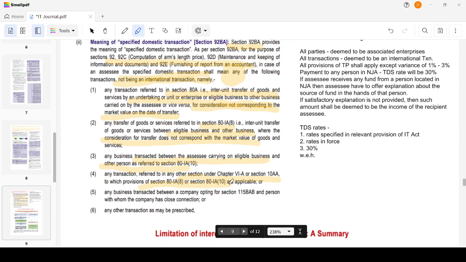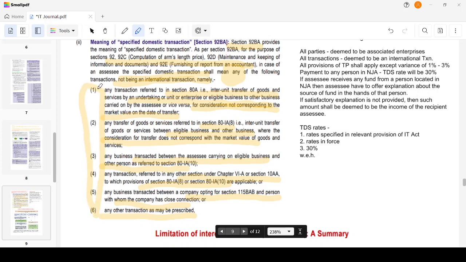It is provided as a deduction, so what happens is that it will increase the income in that particular entity. That's why the government has brought in this provision, to restrict this type of illegal transaction. Any business transacted between a company opting for Section 115BAB and a person with whom it has a close connection, or any other transaction as may be prescribed. So all these six will be covered as specified domestic transactions.